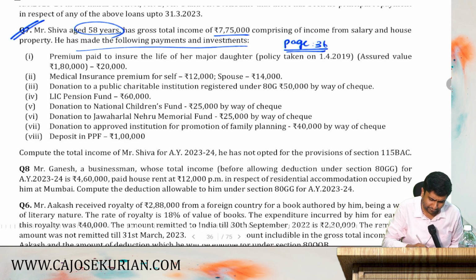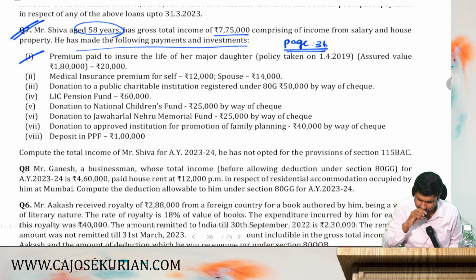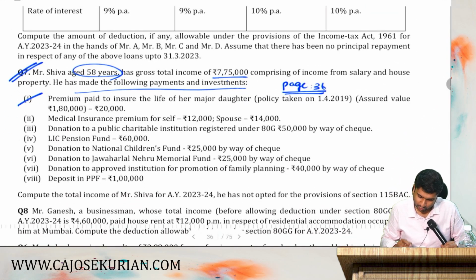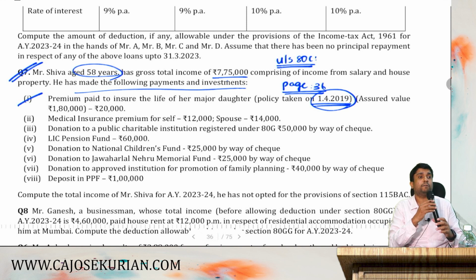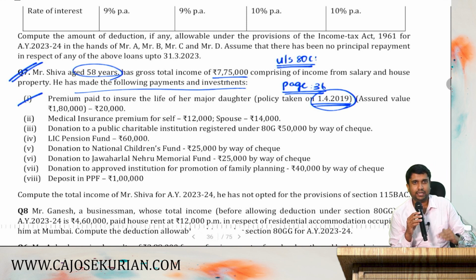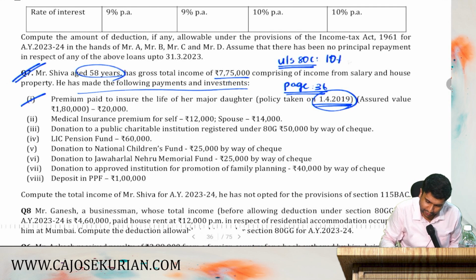Now, the first item is premium paid to insurance to insure the life of her major son, and policy taken on 1/4/2019, and assured value is 1,80,000. Are you all with me? So what to do with this? Under 80C, according to 80C that we have learned, if the policy is taken after 1st April 2012, then the maximum deduction for the premium shall be 10% of the sum assured.